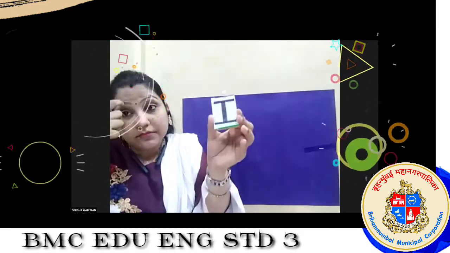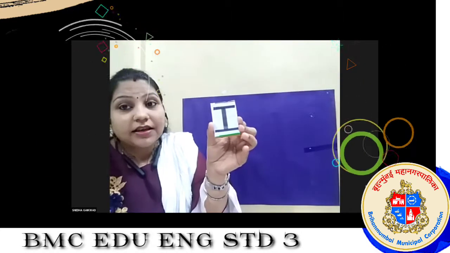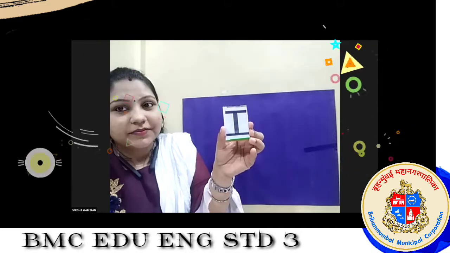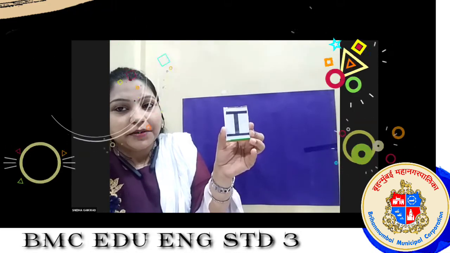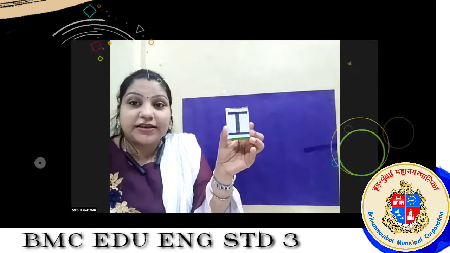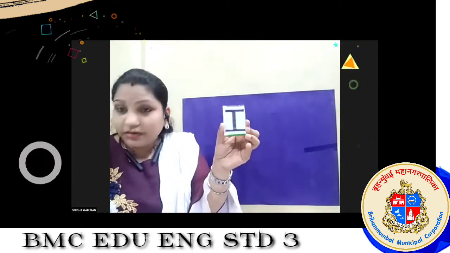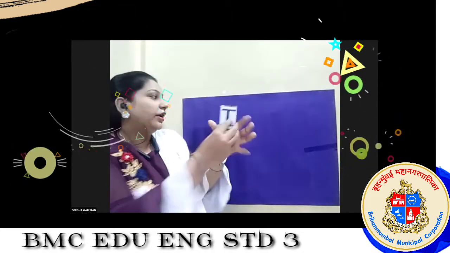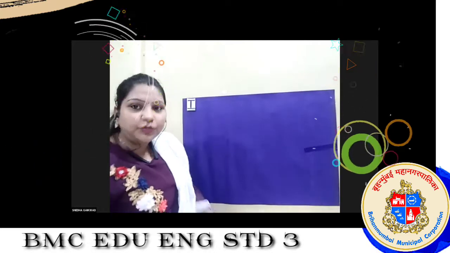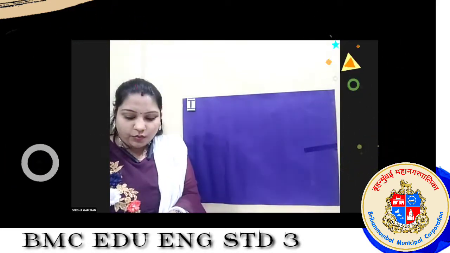Now you have to tell me what is this. This is a single letter word. What is this? Yes, answer me. Yes, very good. It's I, capital I. Very good. Let's stick our I over here. Yes, is it visible to you? Yes, I. Now, let's move to the next word.